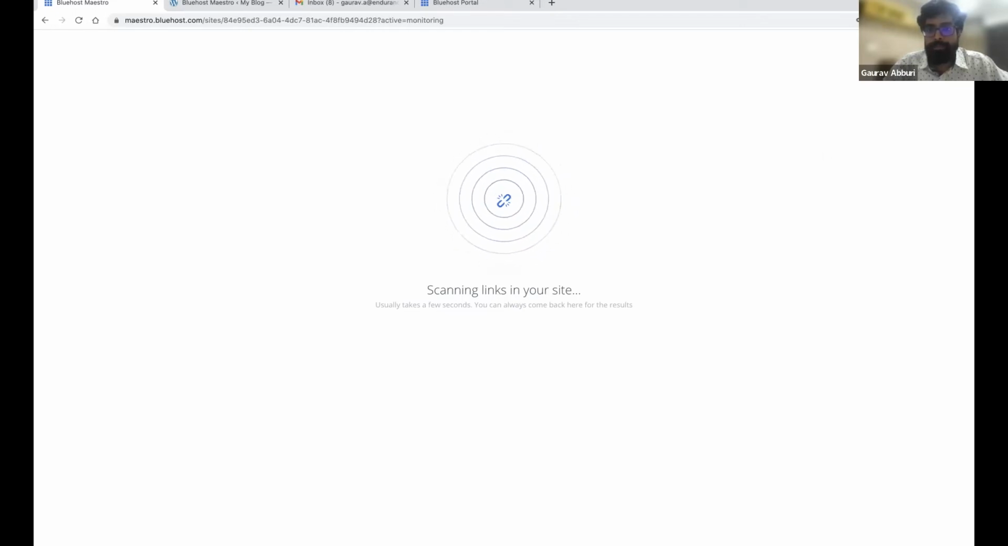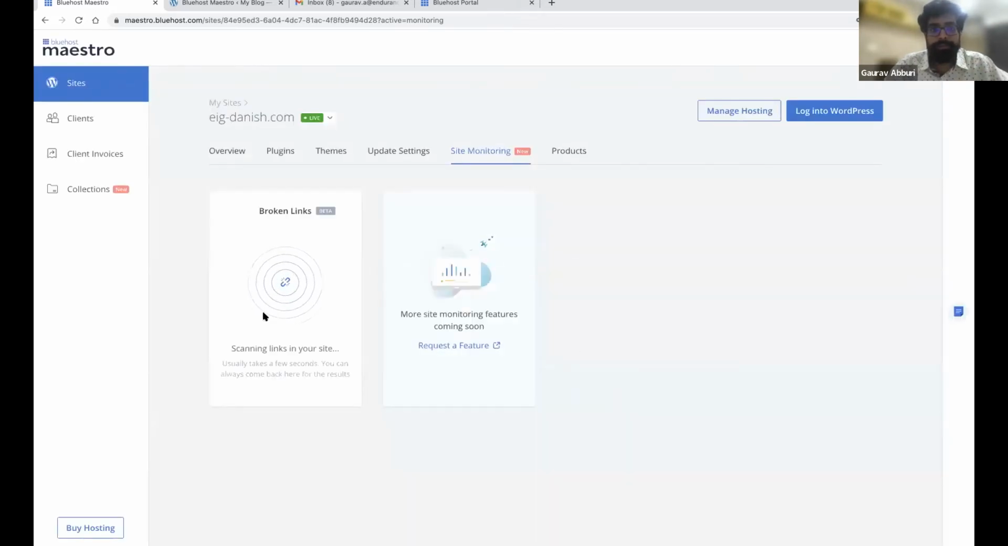This scan usually takes a few seconds, and you can come back here later and the broken link count will be updated here. We've launched this as a beta feature, and once you start using it, if at any point you think we should add more functionality, do let us know, and any more features you would want here, you can let us know. We have a few features like uptime monitoring and security and malware that we want to launch very soon.